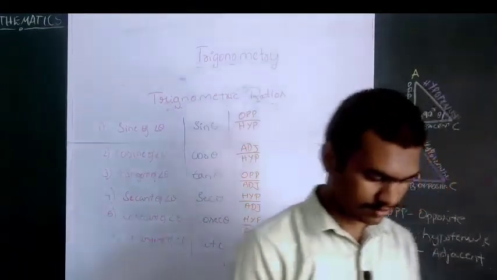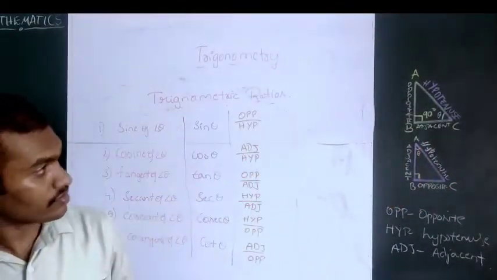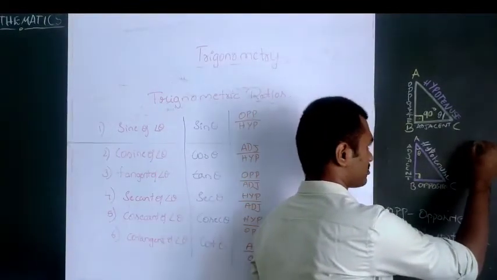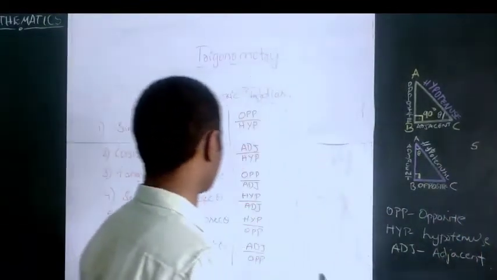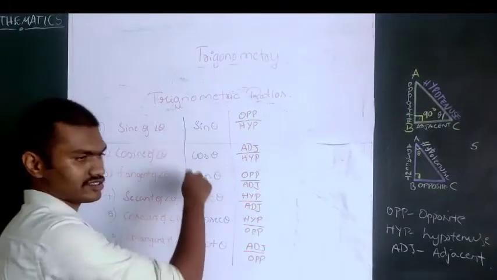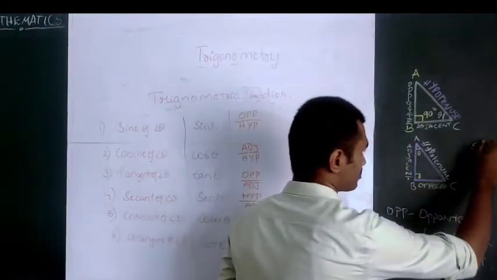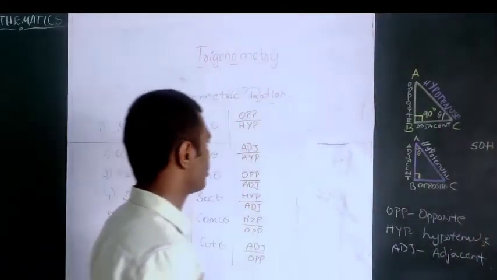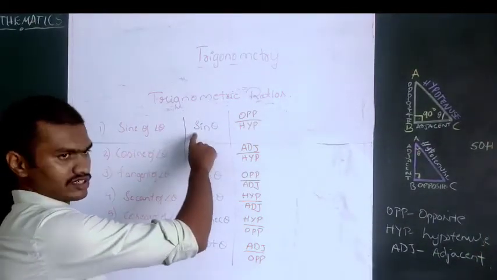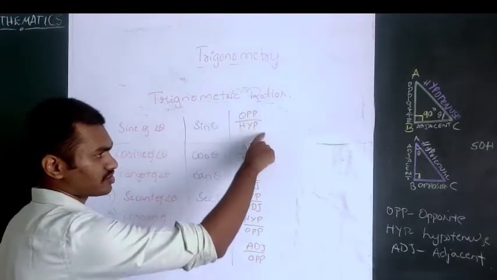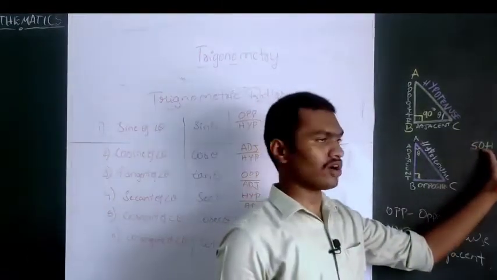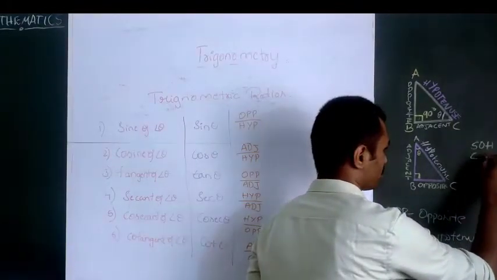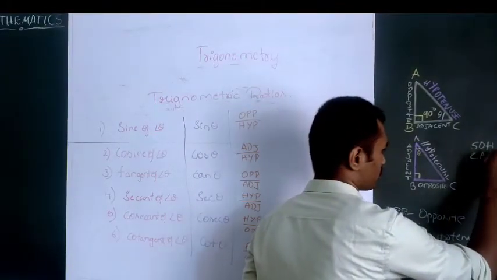So for sine theta you take S, the first letter. Opposite can be written as O and hypotenuse can be written as H. So SOH: sine theta is equal to opposite by hypotenuse. Similarly cos is equal to adjacent by hypotenuse, CAH.